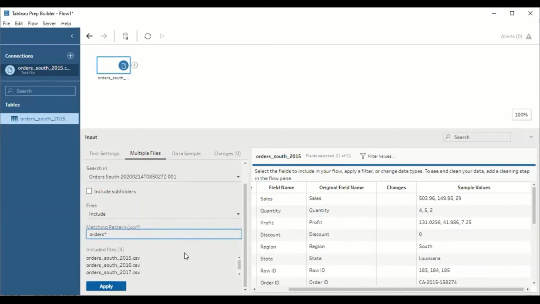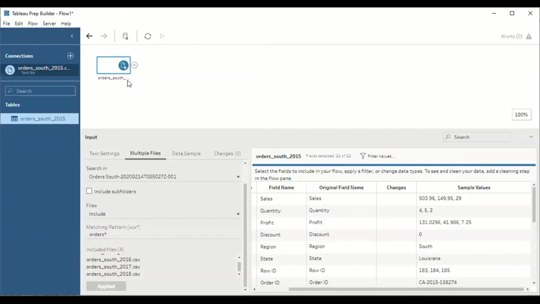Now I have the data of 2016, 17 and 18. Let's try to join this data also. Hit on apply. So all the data of the sheets 2016, 17 as well as 18 is going to combine in the file called order south of 2015.